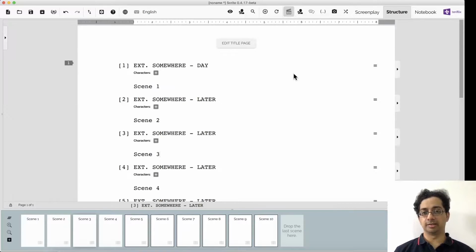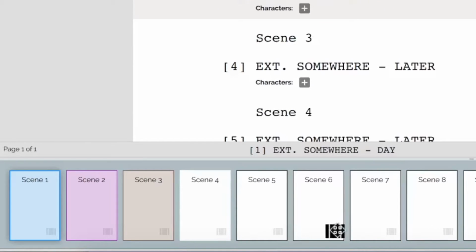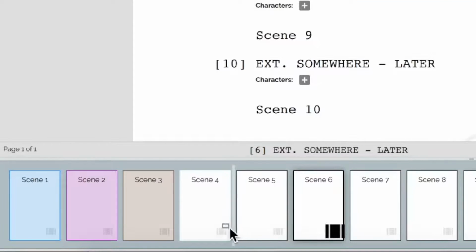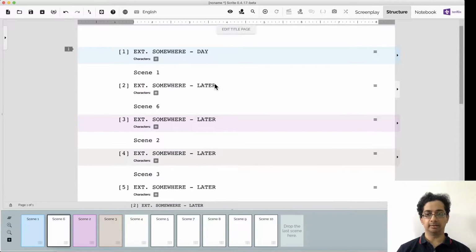This is the structure tab in Scrite. Here, not only can we edit the screenplay, but we can also reorder scenes by using the timeline view here. So to reorder scenes, we provide a simple drag and drop UI. If I take my mouse to the bottom right corner of the scene box here in the timeline, notice that an icon zooms out. I can then click on that icon and drag my scene to another place in the timeline. As soon as I drop the scene here, the timeline gets updated and the screenplay editor also gets updated. This again comes for free because it's all model view.